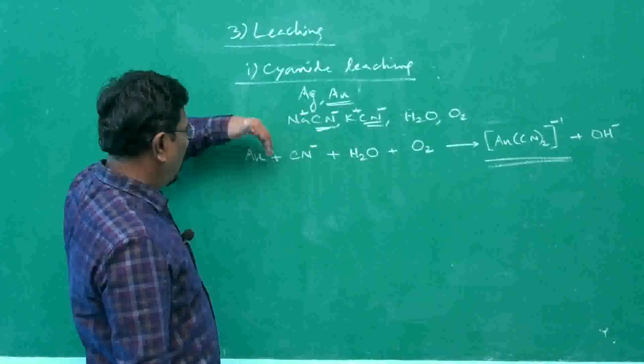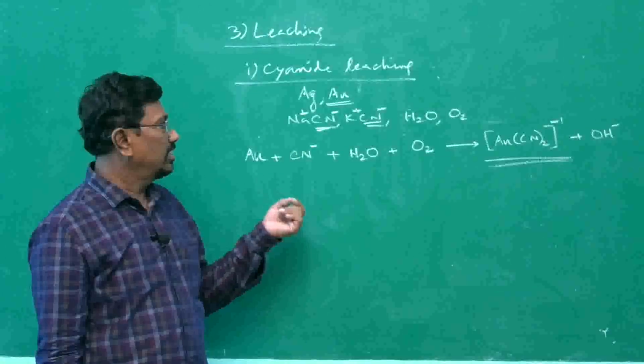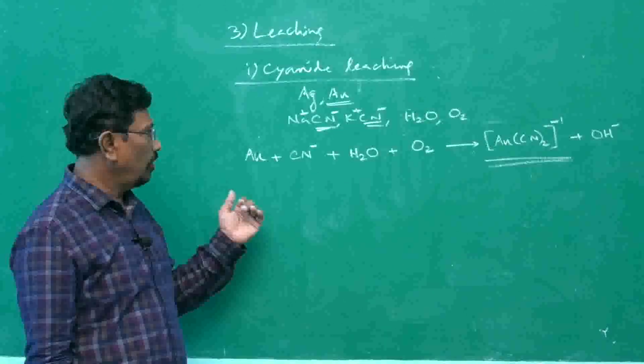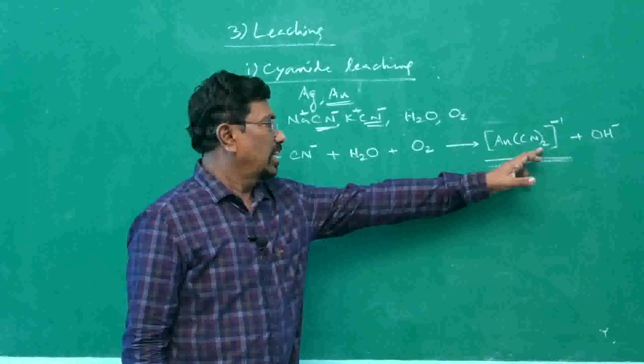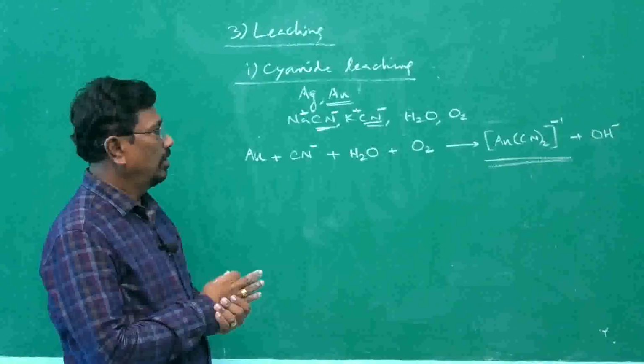We have treated the gold ore with aerated dilute solution of cyanide. Now the cyanide complex of gold is formed along with hydroxide ion. How to balance this equation?